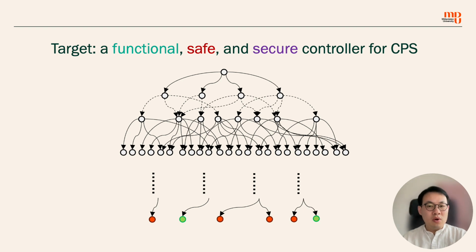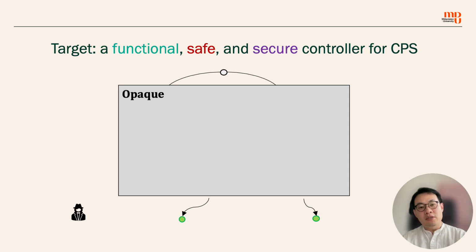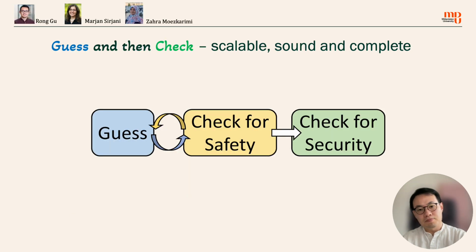In other words, we want to find the controllable actions that avoid dangerous states and reach the goal states, no matter how the uncontrollable actions take place. Also, if we have intruders, we want the confidential information to be opaque, so to speak, to the possible intruders.